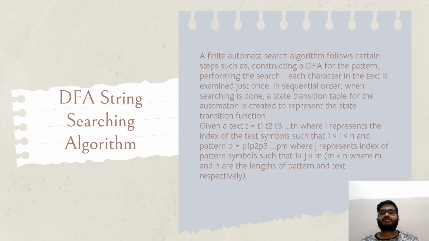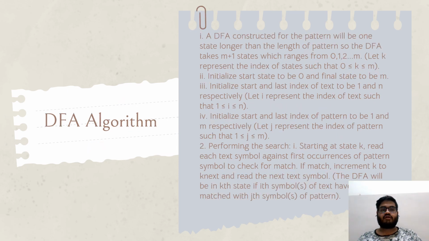Given a text T with length n, where i represents the index of the text symbol such that i is greater than or equal to 1 and less than or equal to n, and pattern P of length m, where j represents the index of the pattern symbols such that j is greater than or equal to 1 and less than or equal to m, with m less than n, where m and n are the length of the pattern and text respectively. Now here is the procedure for the DFA searching algorithm.